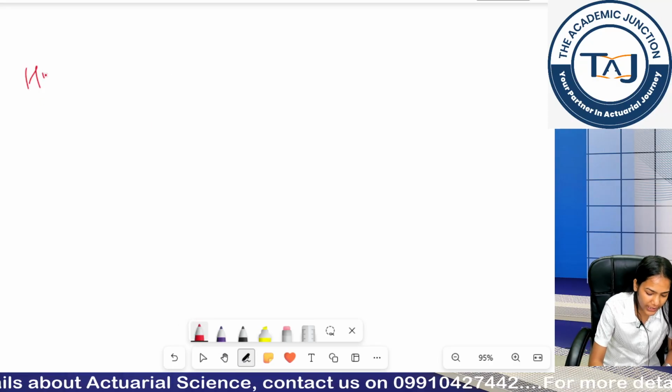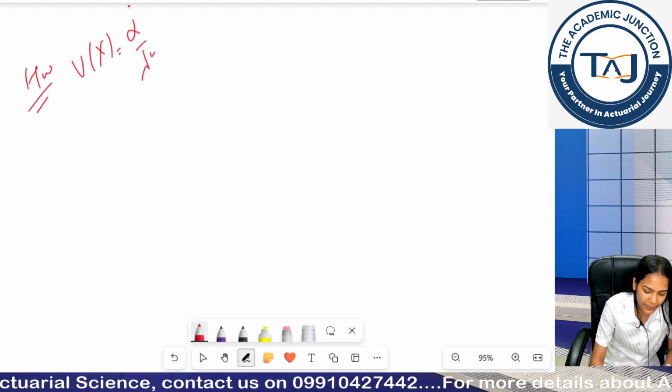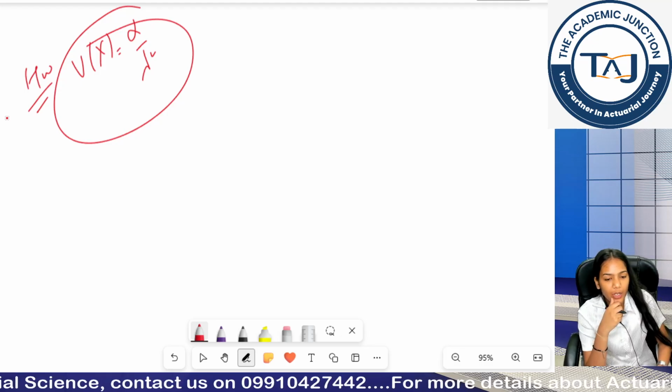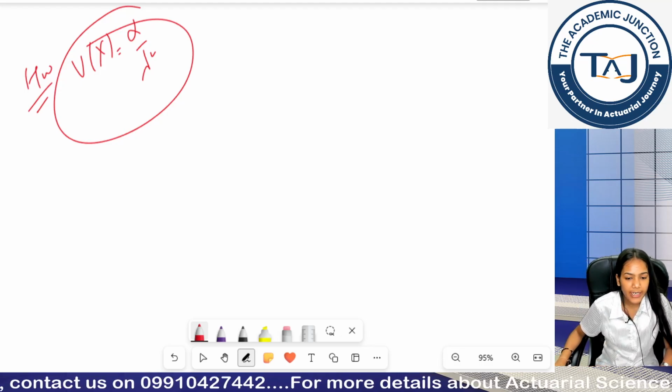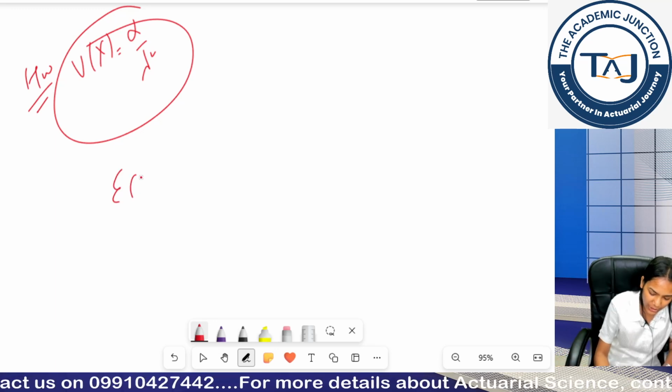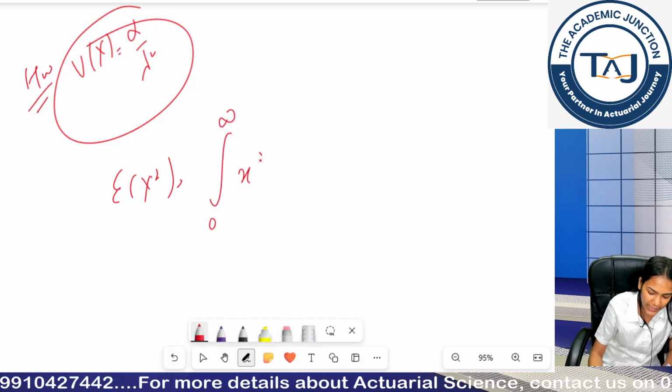Now your homework is, you have to try proving variance of x will come out to be alpha by lambda square. Okay, this will also help you practice your integration, because again you will be using integration by parts. You will calculate your expectation of x square. What will be your expectation of x square? 0 to infinity x square.